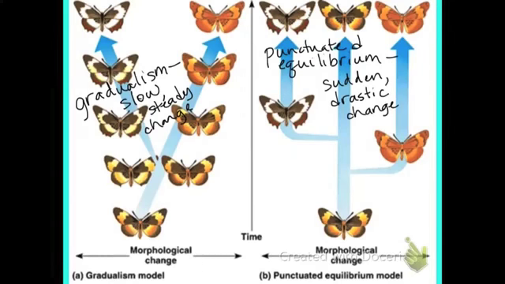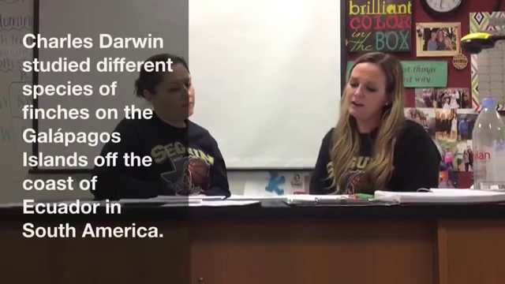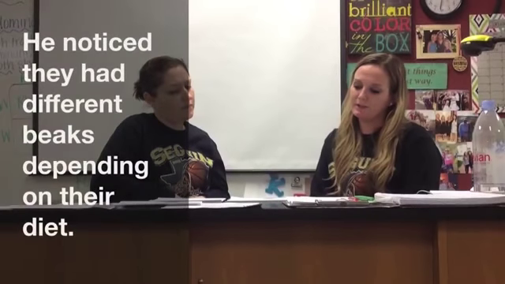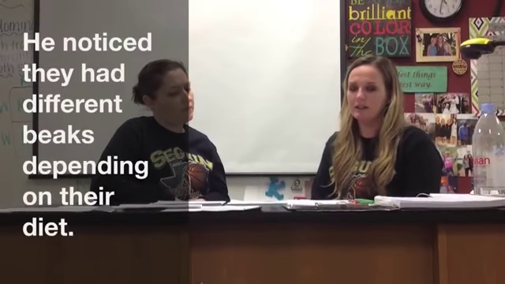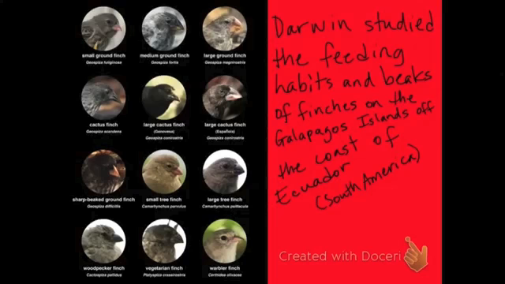This slide shows a comparison of gradualism on the left, which is a slow, steady change in species, and punctuated equilibrium on the right, where there's a sudden, drastic change in the species. We will focus some more on what Charles Darwin discovered. For several years, he studied the finches on the Galapagos Islands. He noticed how they had different beaks depending on their diet. This process of adapting their beaks to match their food source led to the evolution of finches.